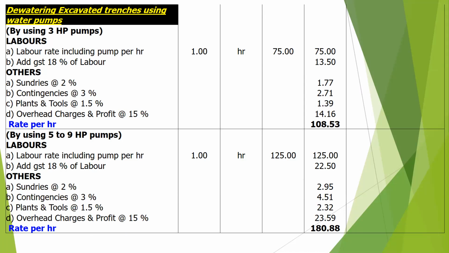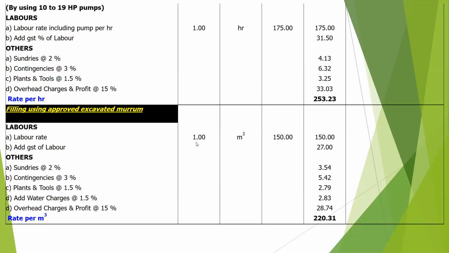By using 5 to 9 HP pumps, labor rate including pump rental charges will be 125 rupees. GST on labor will be 22.50. Sundries 2% will be 2.95. Contingency 3% will be 4.51. Plant and tools 1.5% will be 2.32. Overhead and profit 15% will be 23.59. So the rate per hour will be 188.58.